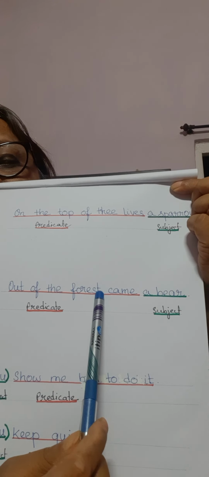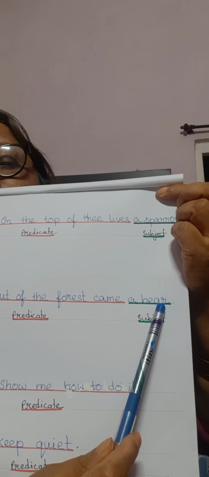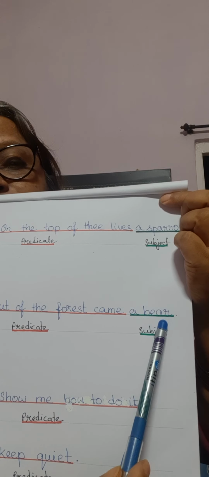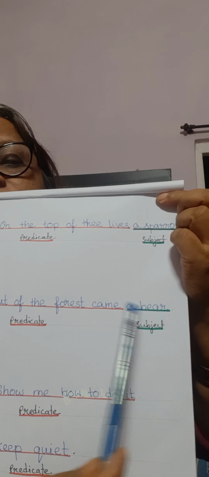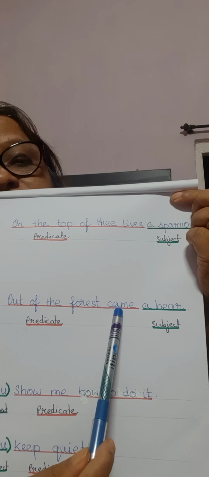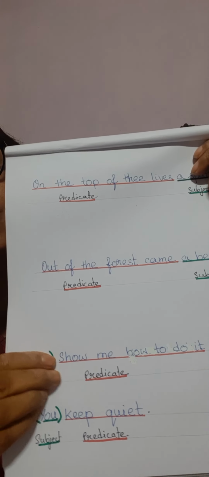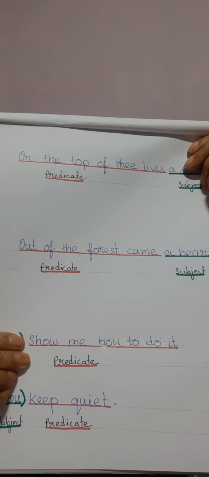Out of the forest came a bear. Underline came. Who came? A bear came. So a bear is the subject. Out of the forest came is the predicate. Now there is another thing that I want to discuss. See, show me how to do it. Show me how to do it.